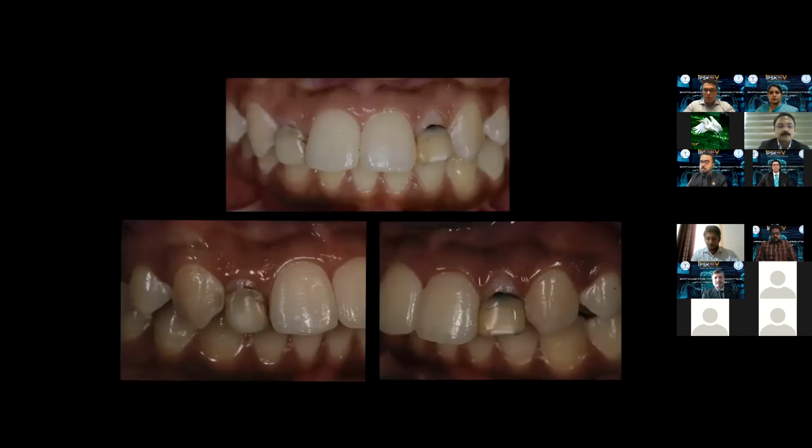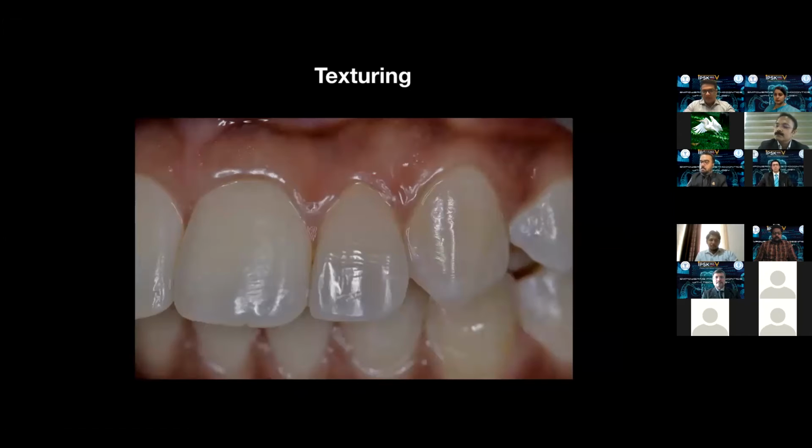In the anterior zone, when you come across a defective lateral incisor, jump onto the case, because lateral incisors are very easy to restore. There is no need of absolute symmetry, and the shade is between the central and the canine. So this is a ceramic veneer on the lateral incisor, which is hand textured and hand polished. All I did was design a little bit of texturing on the software. Once the milling is completed, under magnification you use slow speed burs and try to match the texture of the veneer with the adjacent teeth.